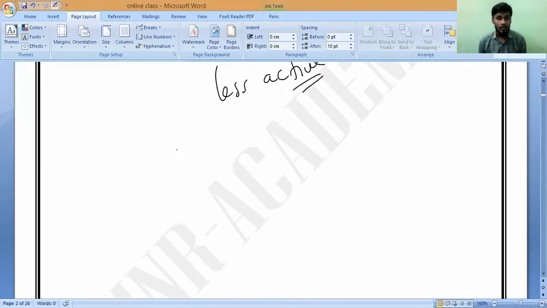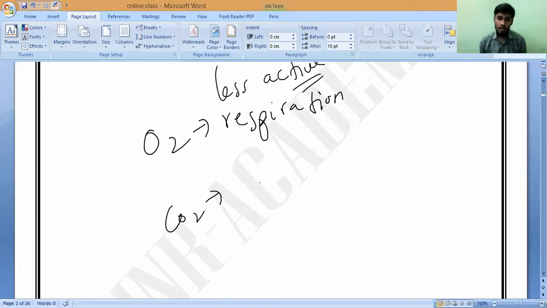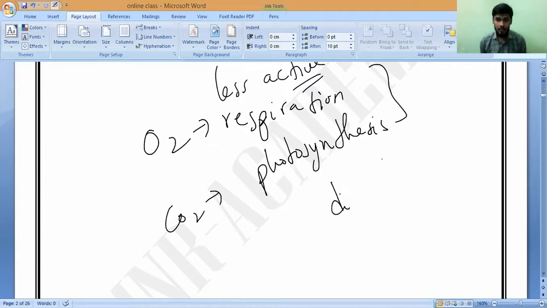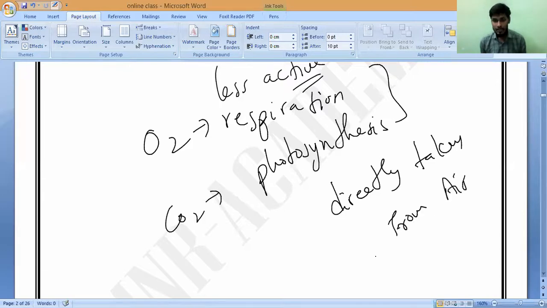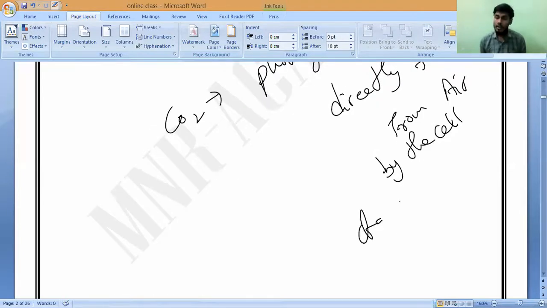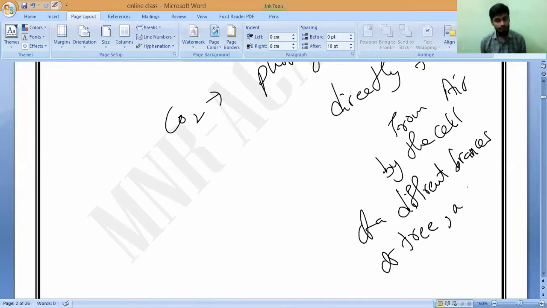Oxygen for respiration and carbon dioxide for photosynthesis are taken directly from the air by the cells of the different branches of a tree, by the process of diffusion.